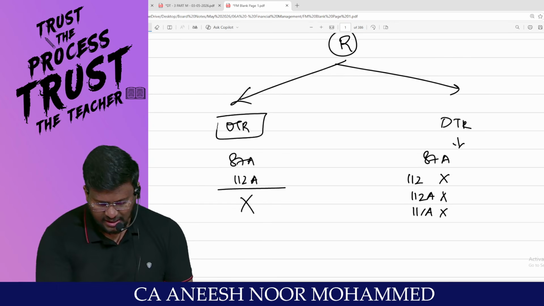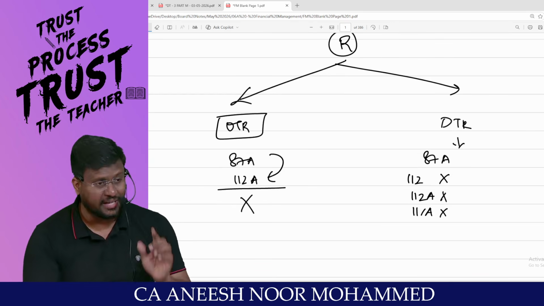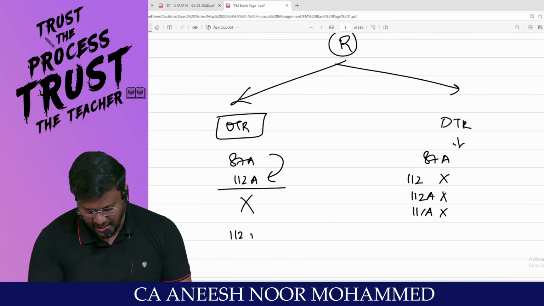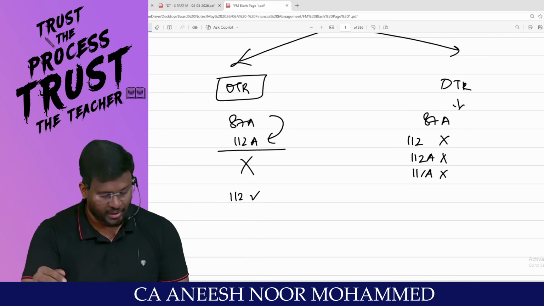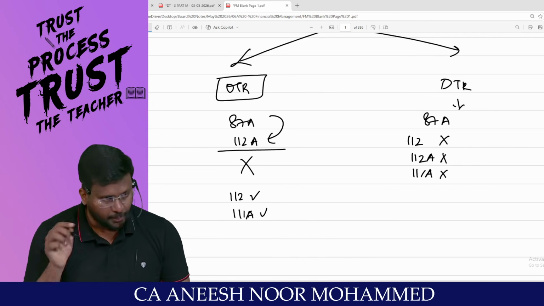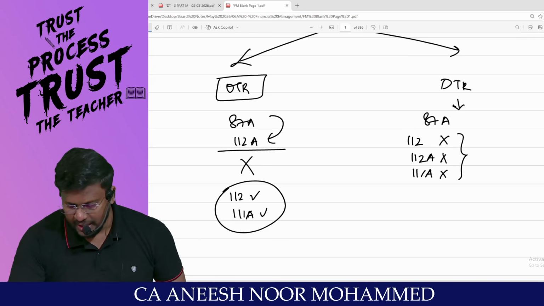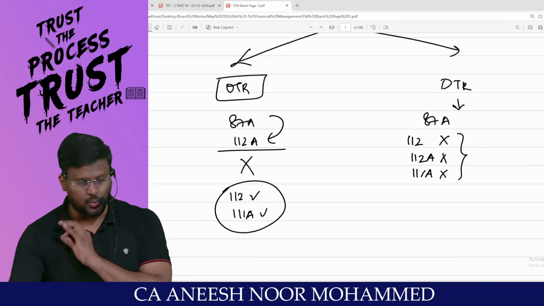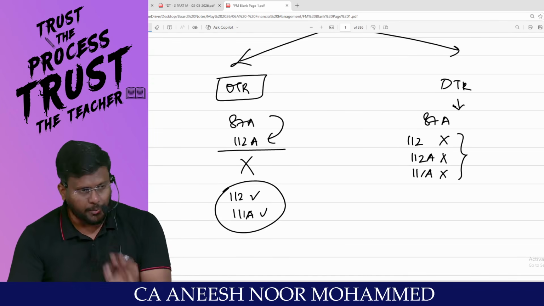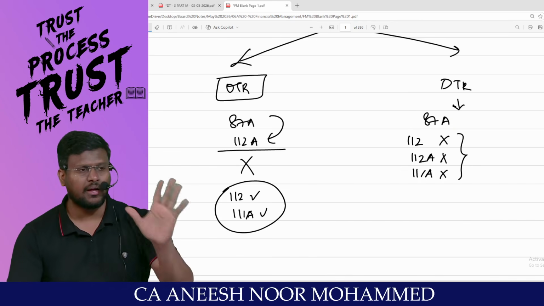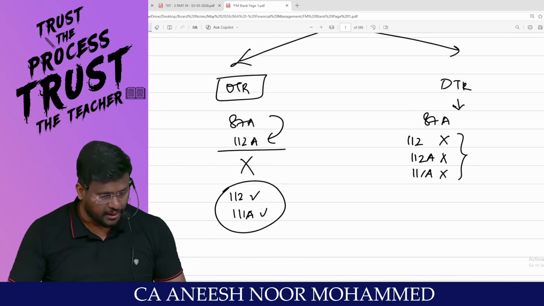Under optional tax regime, 87A will not be available against 112A. That means against 112, 87A is available, and against 111A, 87A is available. Are you really with me? Whereas under the default tax regime, 87A will not be available against 112, 112A, 111A. Surely in the current exam question, this adjustment will be there.